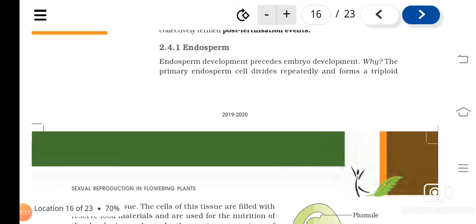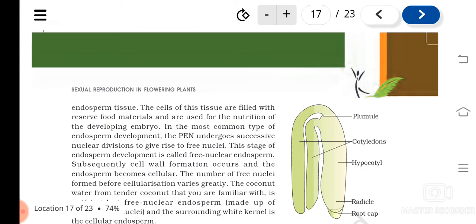As I told, the endosperm development proceeds from the primary endosperm nucleus. The primary endosperm nucleus will divide and form the endosperm, and endosperm formation takes place first, before the embryo development. Why? Because the primary endosperm cell divides repeatedly and forms a triploid endosperm tissue, which will have reserve food materials so that it can give nourishment to the developing embryo.